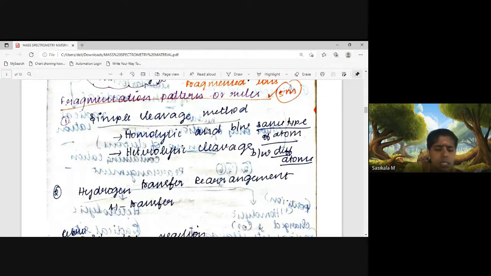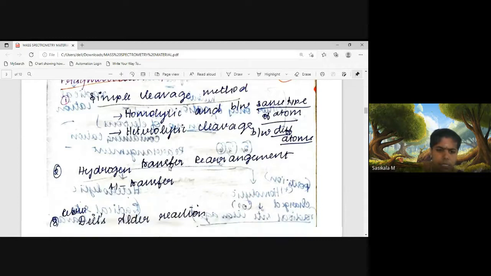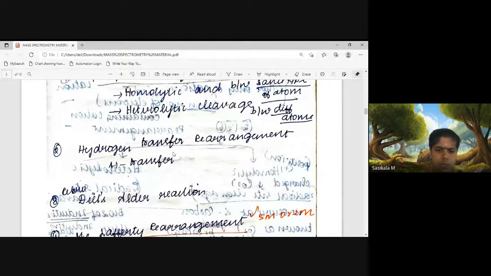Okay, that is why the fragmentation pattern is very important in mass spectrometry. In that, the first method is simple cleavage, homolytic or heterolytic cleavage, and the second one is hydrogen transfer rearrangement, where a hydrogen atom will be transferred from a particular group, through intramolecular hydrogen bonding, or to ethylene or alkene groups. The hydrogen atom will be transferred in hydrogen transfer rearrangement.